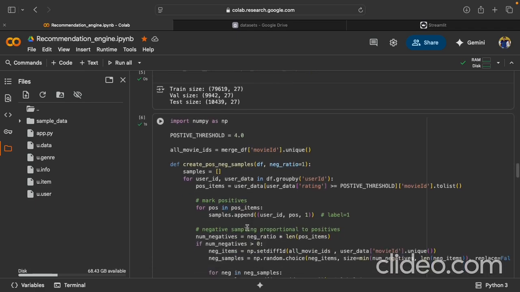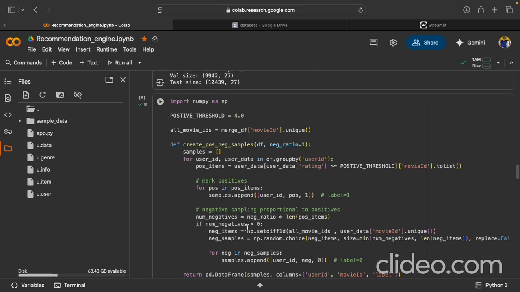Okay. So once we have created everything, we'll move to creation of positive and negative samples. That would help us prevent any leakage, or scenarios wherein the model might already know the data of the future. So we'll prepare certain positive and negative scenarios based on a threshold that we have kept as 4.